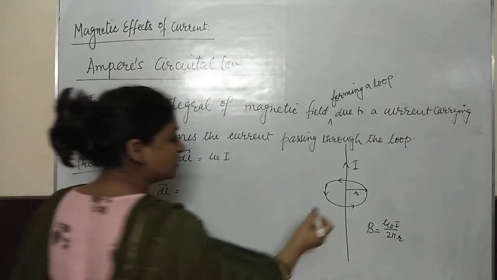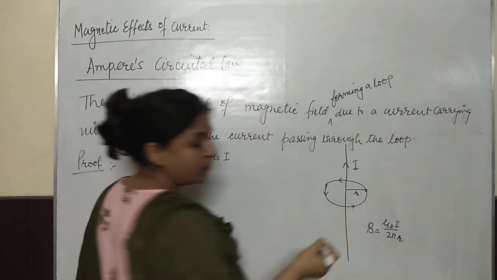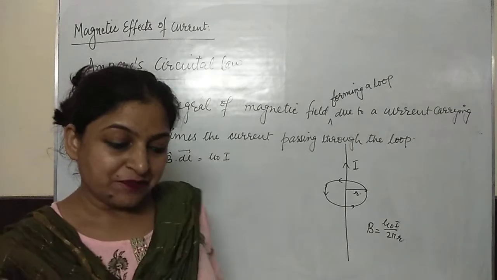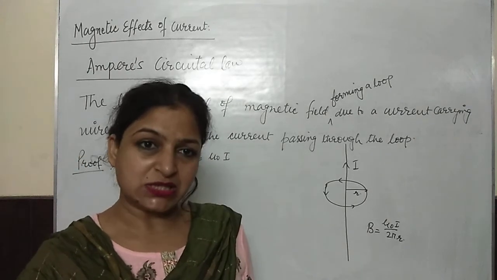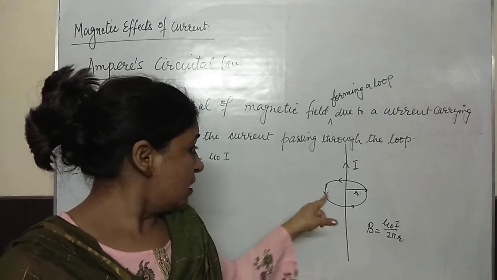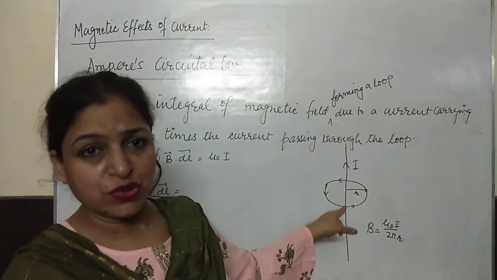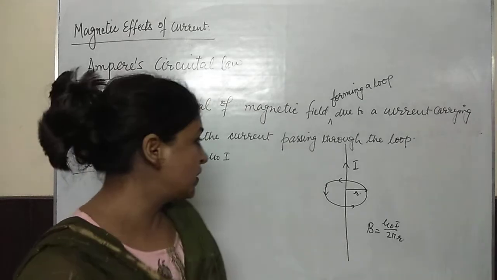So if this is a closed loop, let us consider any loop here. As in the case of Gauss's theorem, where the closed area was passing through the point of observation, here also the closed loop we are going to consider must pass through the point of observation.